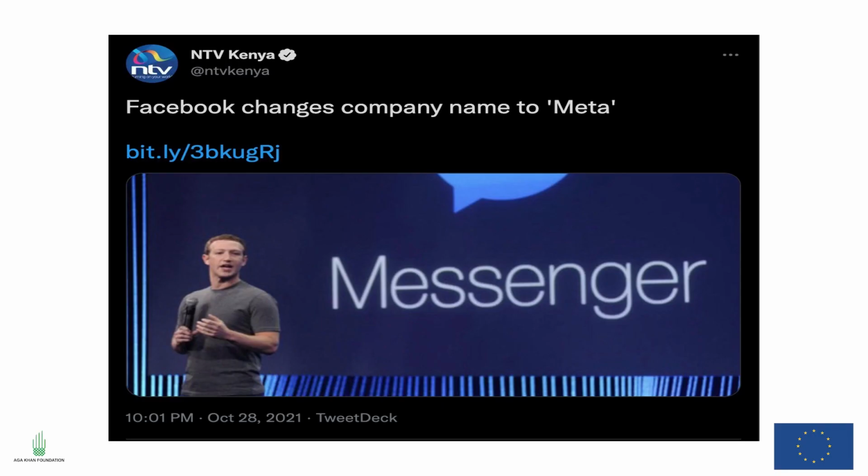This is another example, when Facebook brought about the other brand name Meta, or brought the Meta family and all that. Many media houses, including Nation and also the New York Times, broke that story. What they did, they just gave a summary, then provided a link whereby you can click, be redirected there, and go and read more about that story. For example, this one, if you click on that link, you'll be redirected to the New York Times page and read more content about that particular story.